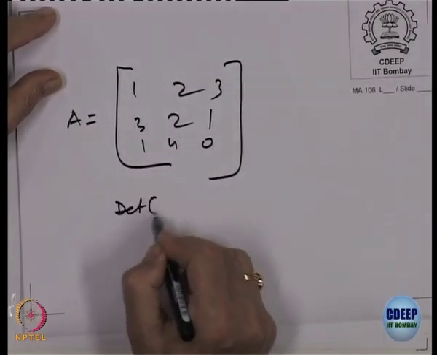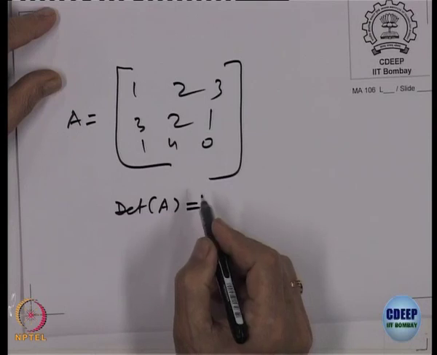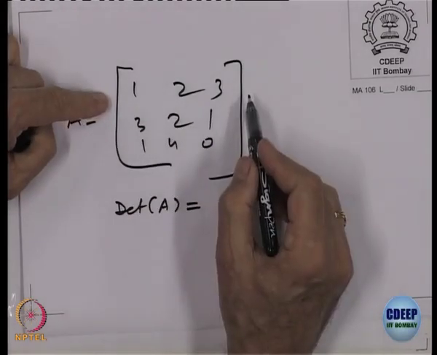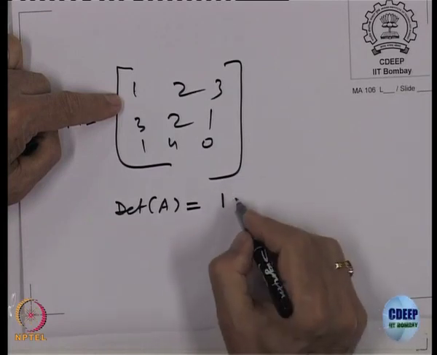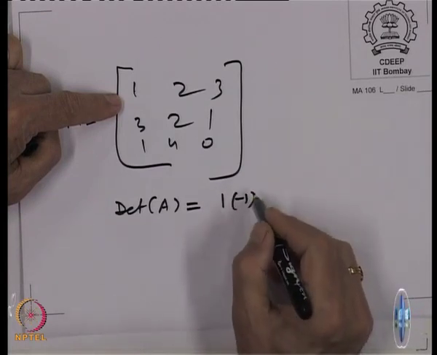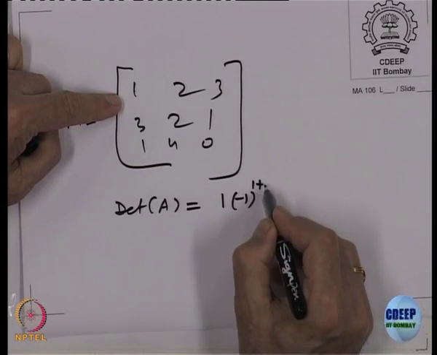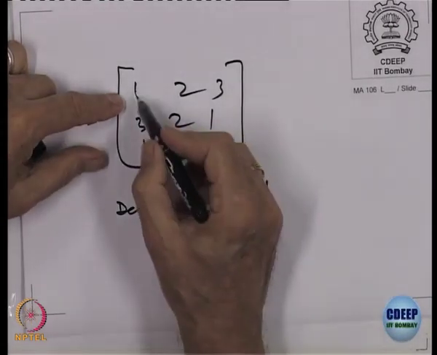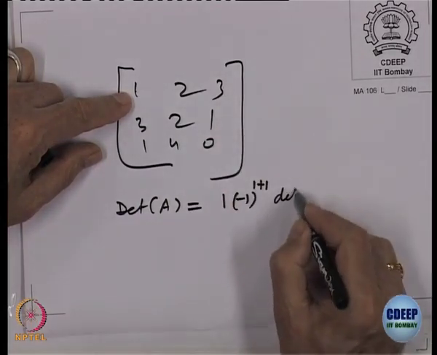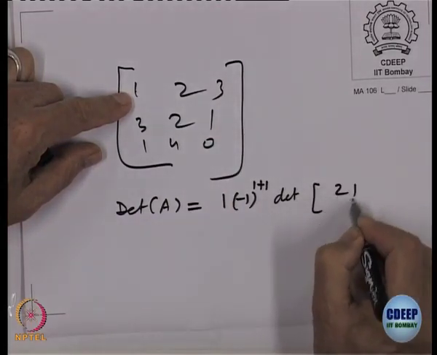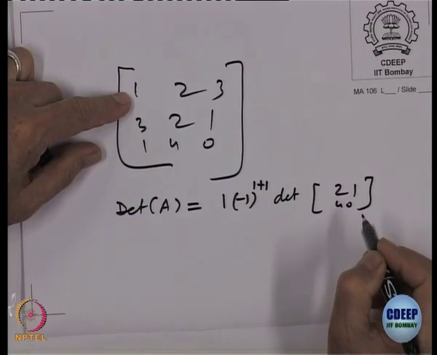Expanding determinant of A, what we normally do is, let us say by first row. So, you look at the coefficient, that is 1 multiplied by minus 1 raised to power 1 plus 1, forget this row and forget this column. So, you write determinant of 2 1, 4 0, right.